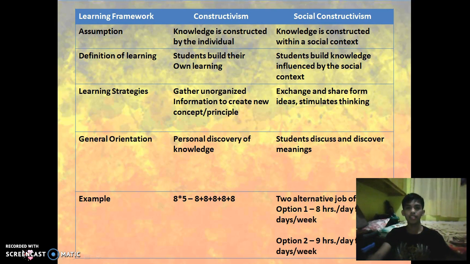In learning strategy, constructivism gathers and organizes information to create new concepts and principles, while in social constructivism, exchange and sharing of ideas stimulates thinking. In general orientation, constructivism is personal discovery of knowledge, while in social constructivism, students discuss and discover meanings. So the students work cooperatively in social constructivism, while constructivism is for individual learners only.